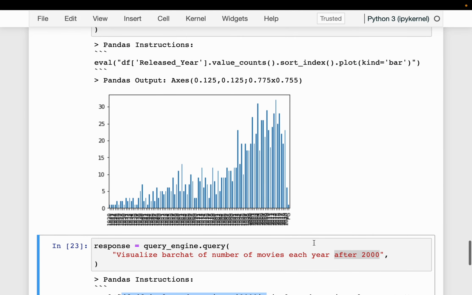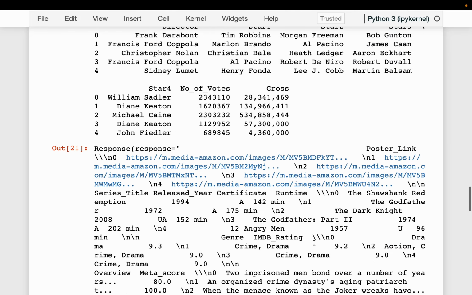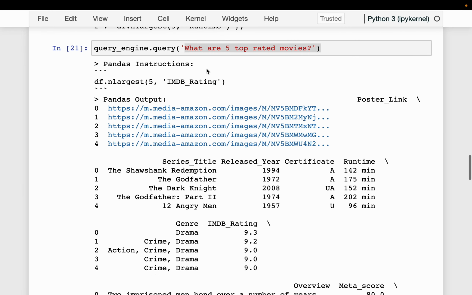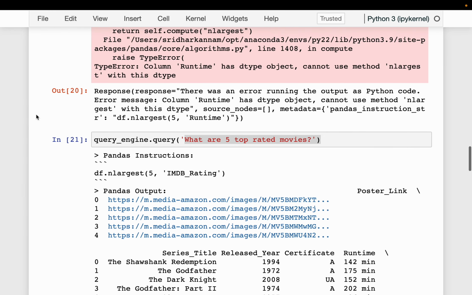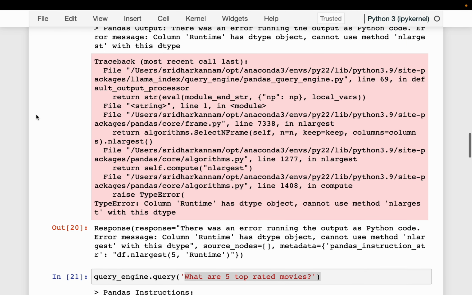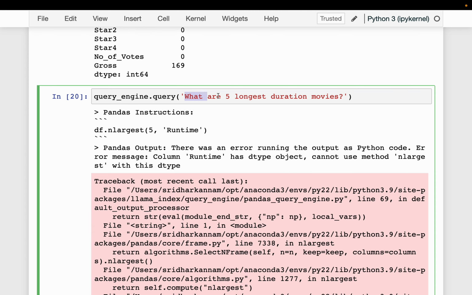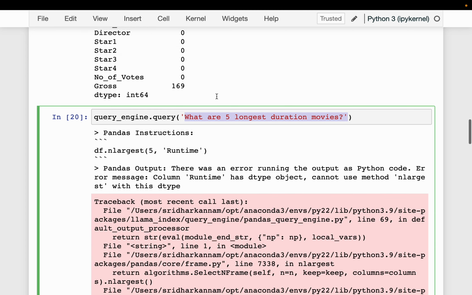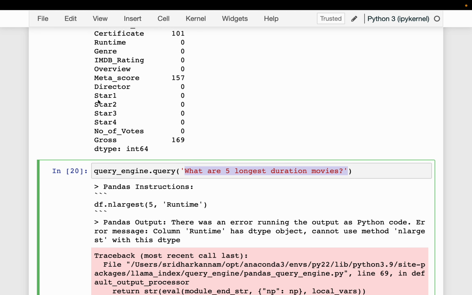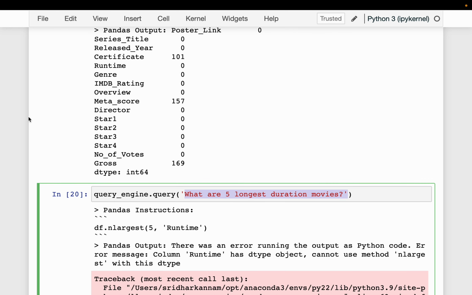As you notice, it is doing a reasonably good job. For example, for these data type conversions, we can use agents which can reason and convert the data types before doing the computations. But again, be mindful, the results are not always consistent. Despite that, these LLMs are very helpful in understanding these numerical type of data sets just using natural language. Okay, that's all for this video. Thank you very much.